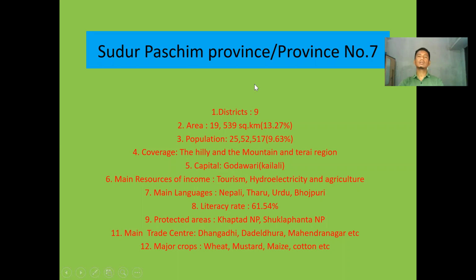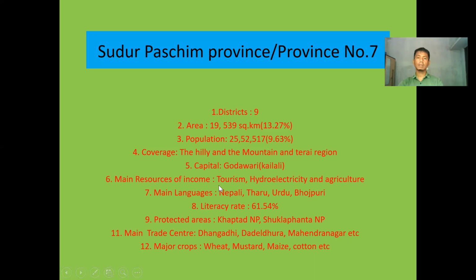Before also, when there was a unitary ruling system in Nepal, at that time, the Far Western Development Region, we have been reading it as a backward development region of Nepal. Similarly, at present also, this province is still underdeveloped, or actually backward one. Similarly, look here, capital Godavari, it lies in Kailali. Capital Godavari is the capital city of this Sudur Paschim province.